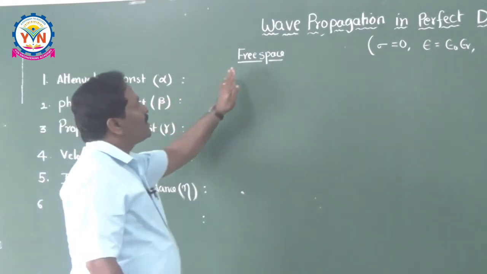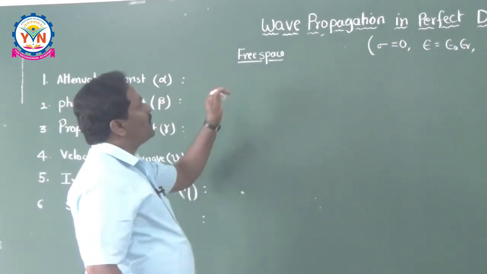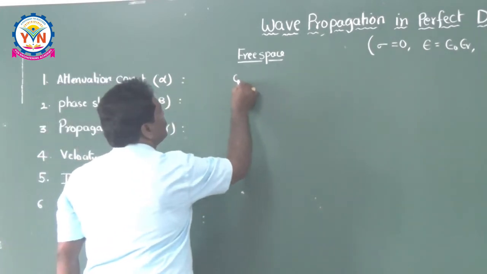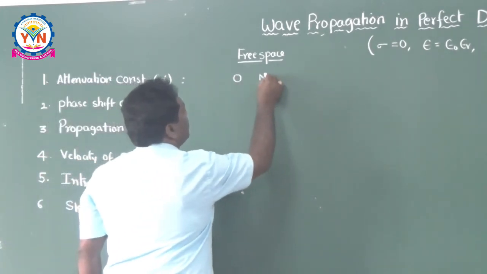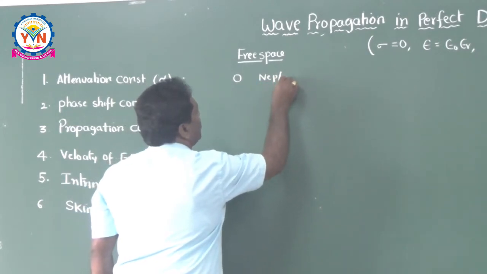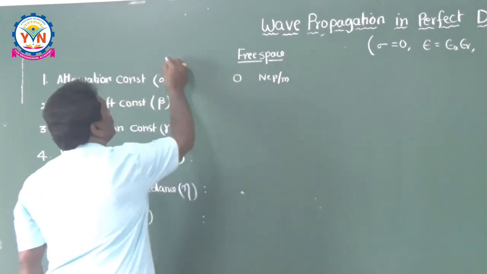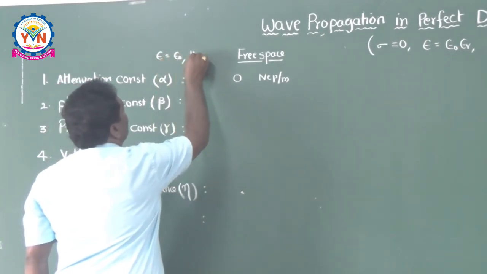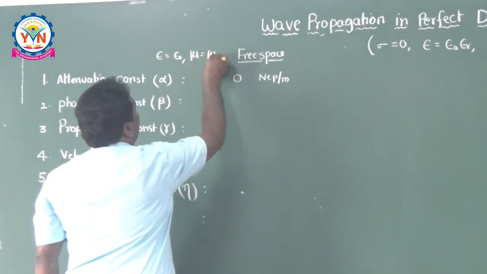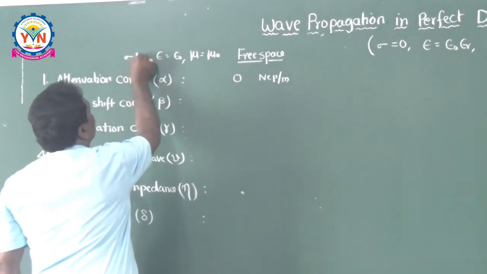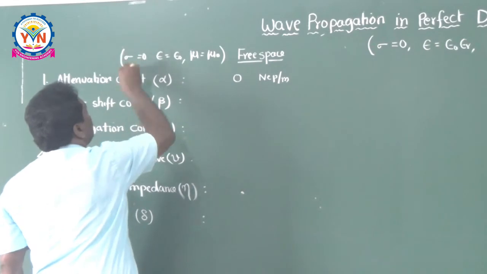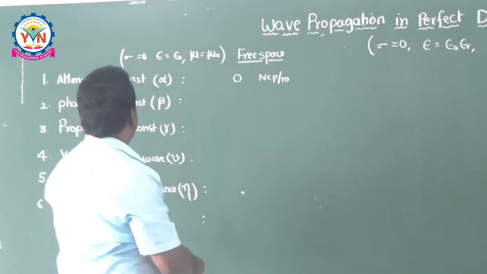For a free space, the attenuation constant alpha is equal to 0 Napiers per meter. So what is free space? Epsilon is equal to epsilon naught, mu is equal to mu naught and sigma is equal to 0. These are the things that are actually representing our free space medium.